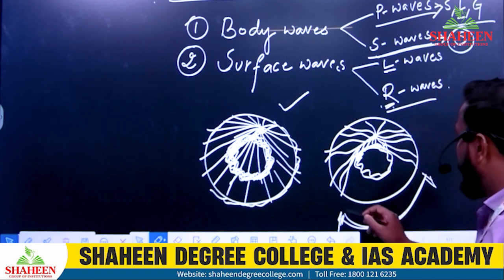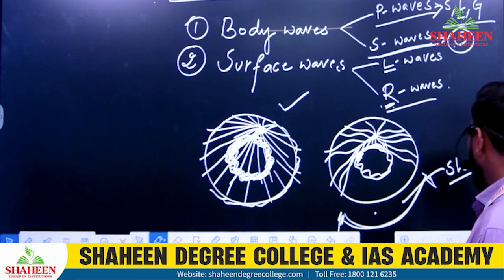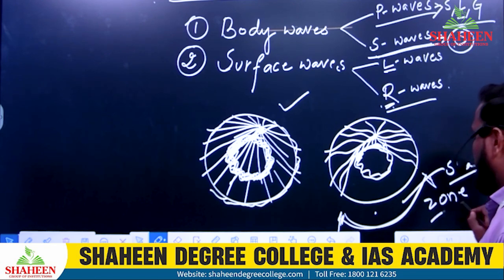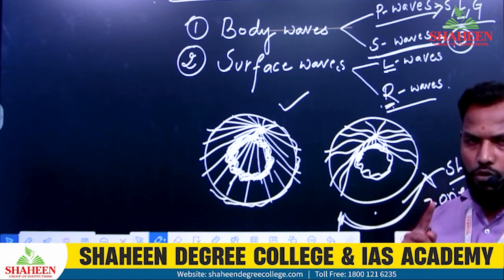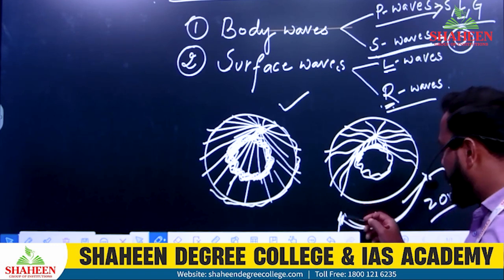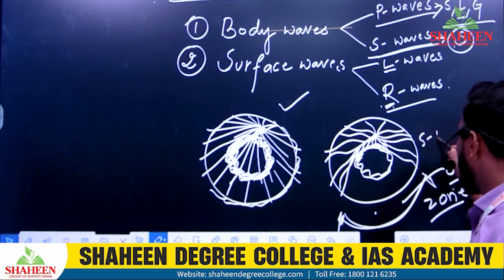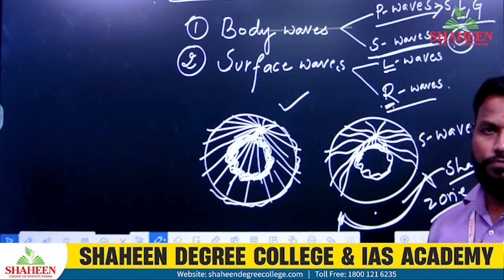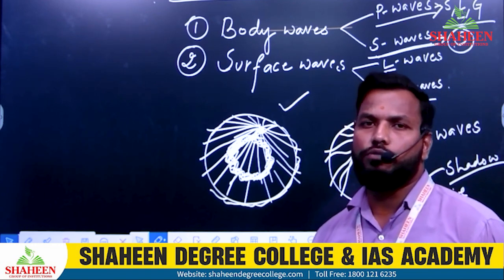That is why this area is called the shadow zone, where the waves are not reaching. Shadow zone of which waves? Obviously, S waves. This is the S wave shadow zone. We also have a P wave shadow zone.